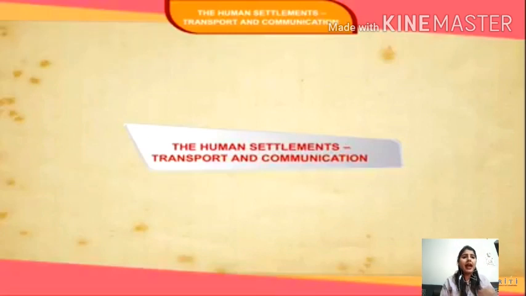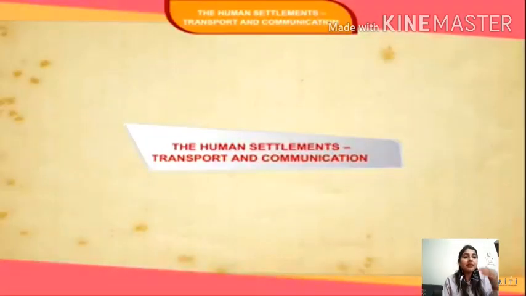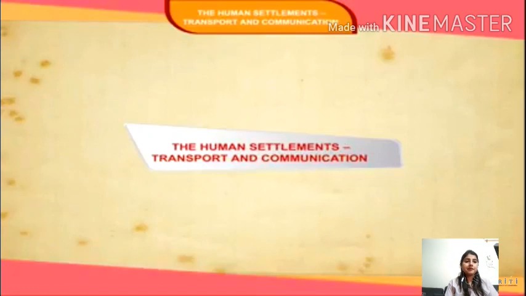As we people live and build our homes, so this is settlement is a place where people live and build their homes. That is called a settlement. And some people are living in urban areas, some are in rural areas, some have their temporary settlements and some have their permanent settlements. So today we are going to see all these, that what are the settlements, what is transport, what is communication, and the relation with the human. Okay, so let's start. The human settlement, transport and communication.